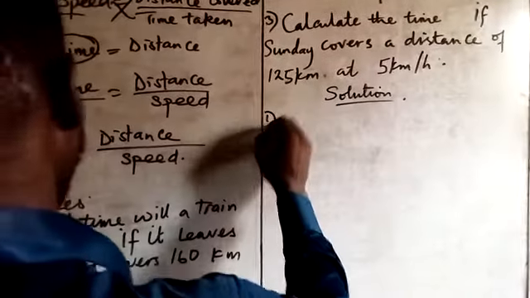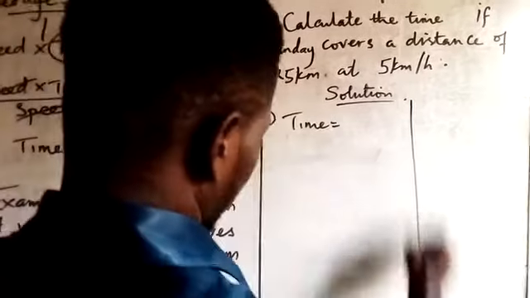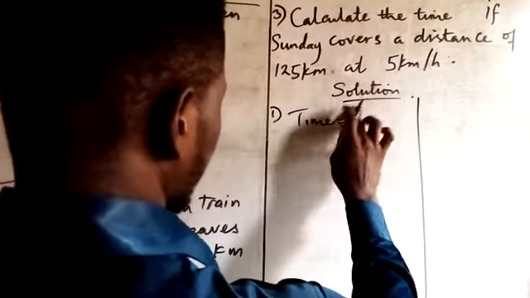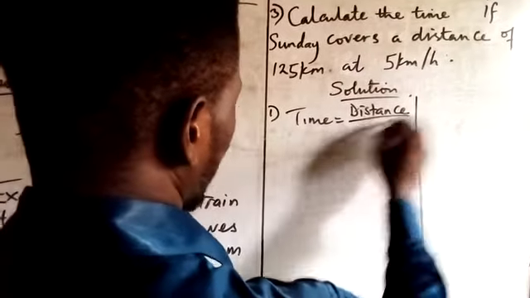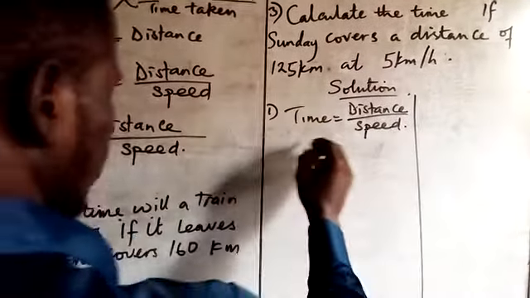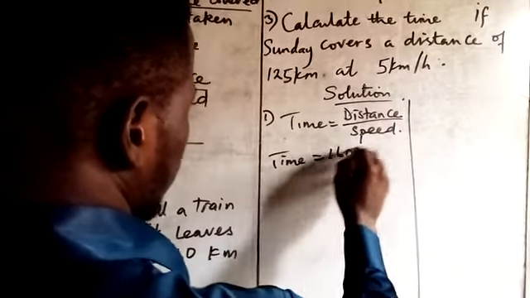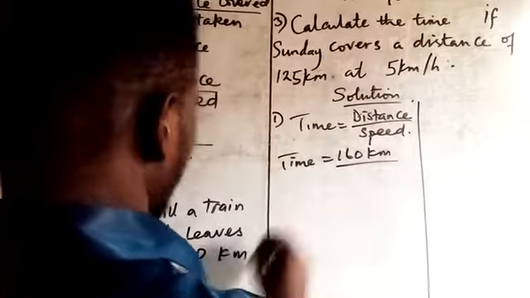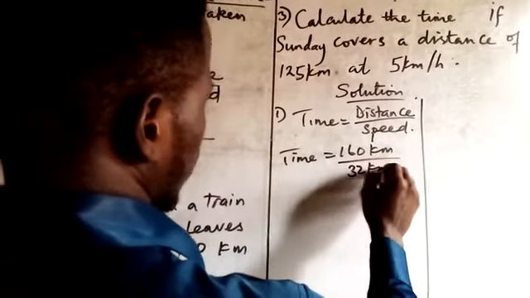Okay, our formula is time equals distance over speed. Our distance here is 160 kilometers and the speed is 32 kilometers per hour.